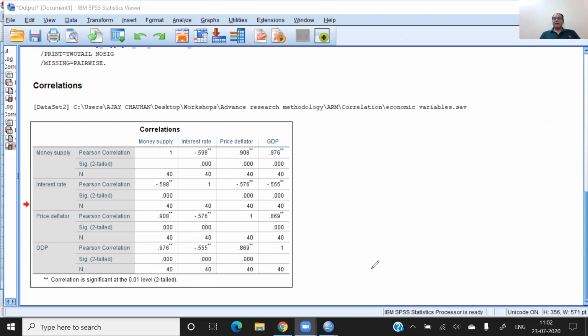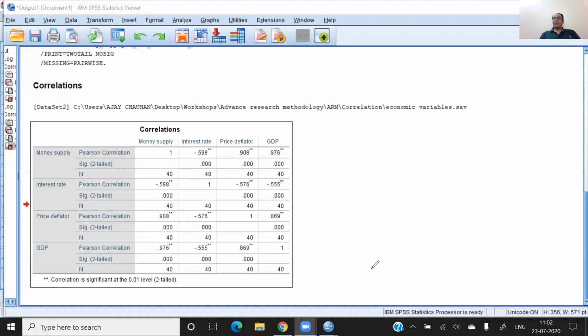Now there are some questions which I'm going to ask you. Which is better, correlation or covariance? Which is much better for the relationship? The answer is correlation.